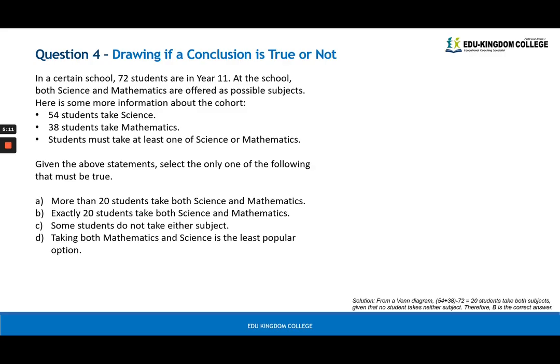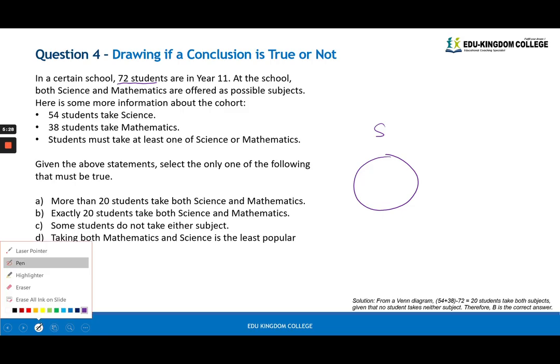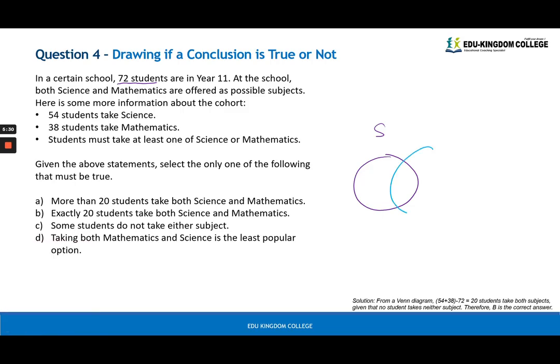Number 4. This one was a simple Venn diagram question. We have 72 students in the school. If 54 take science, and then we have 38 that take maths.